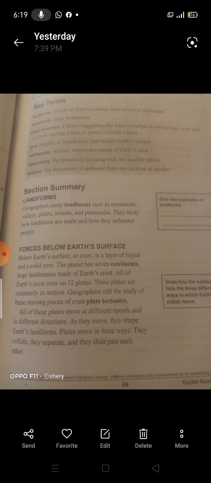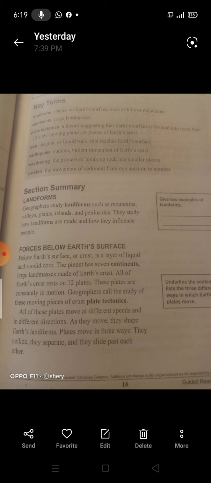Magma or liquid rock rises through the cracks as what? As lava. Excellent.